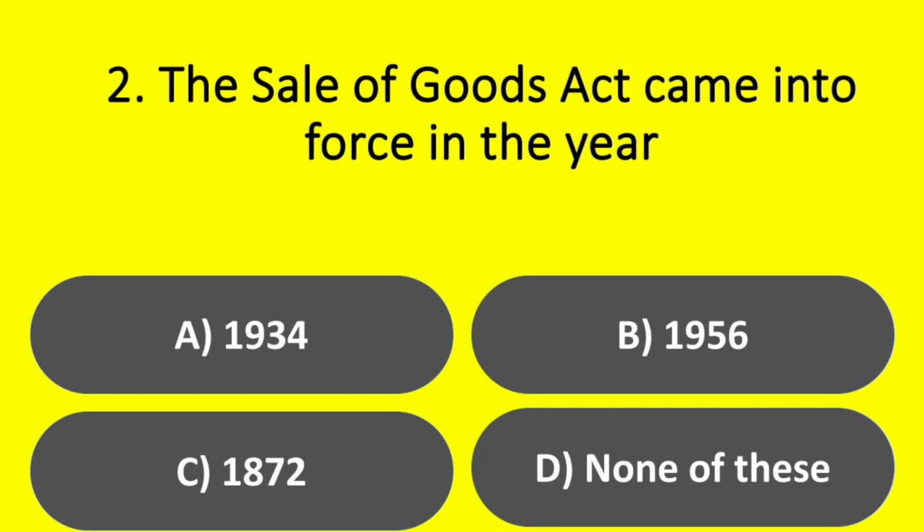Question. The Sale of Goods Act came into force in the year: option A, 1934; option B, 1956; option C, 1872; option D, none of these. Sale of Goods Act വന്നത് 1st July 1930 ആണ്. അപ്പോൾ ആൻസർ ഓപ്ഷൻ ഡി none of these.